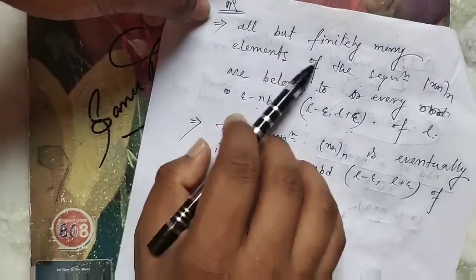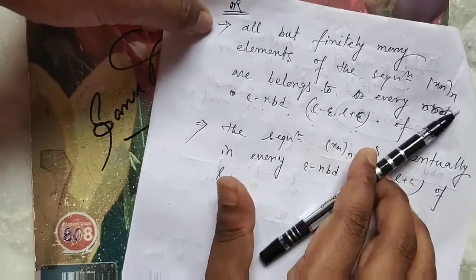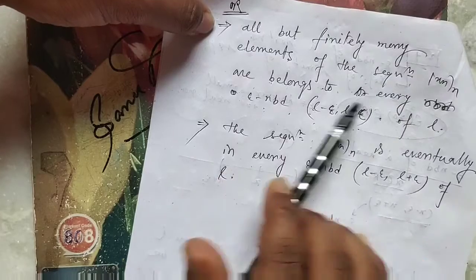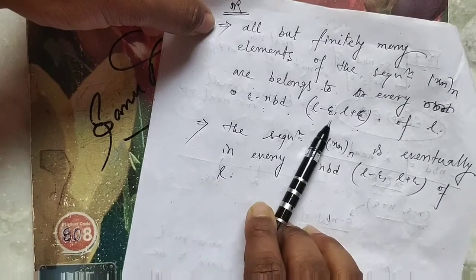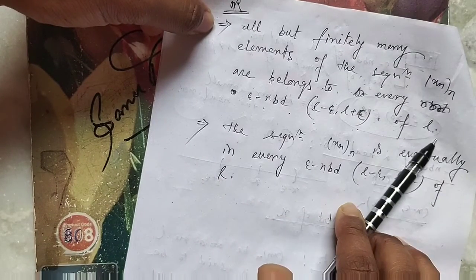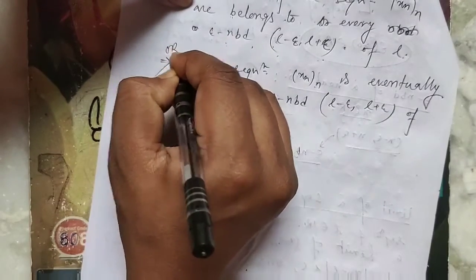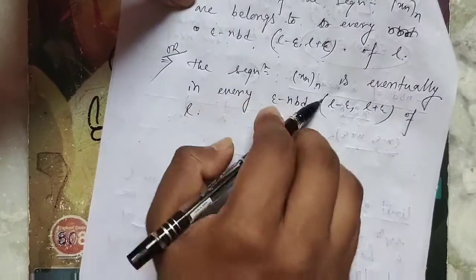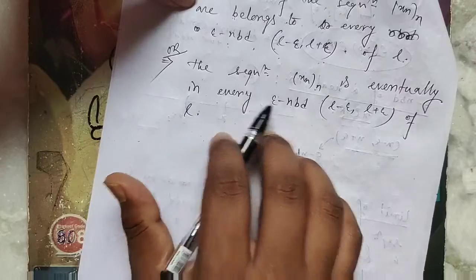Or if all but finitely many elements of the sequence Xn belong to every epsilon neighborhood L minus epsilon, L plus epsilon of L. Or the sequence Xn is eventually in every epsilon neighborhood of L. Okay, all are equivalent.